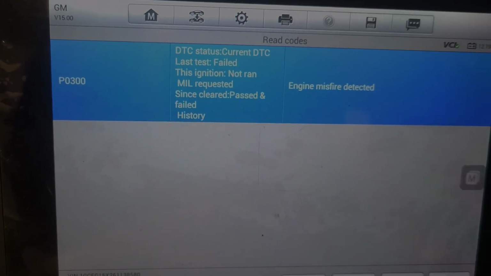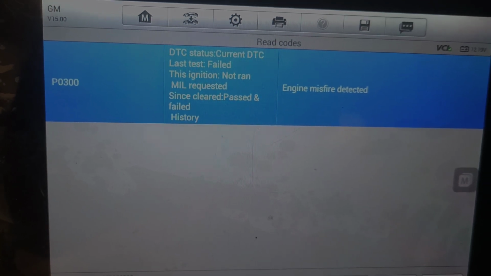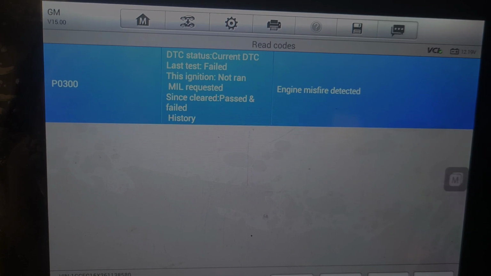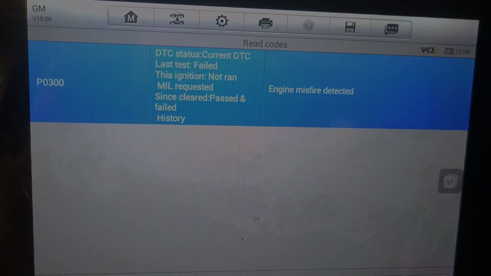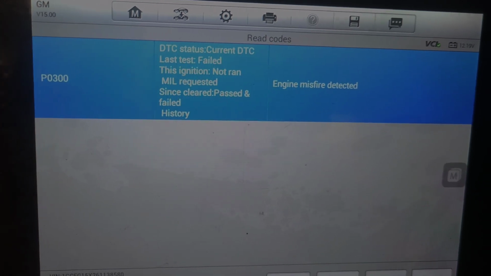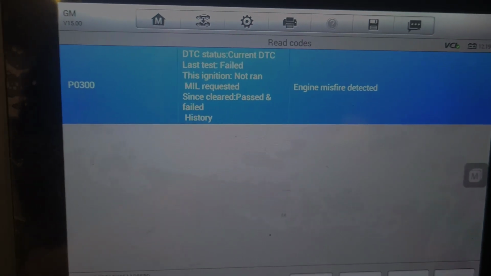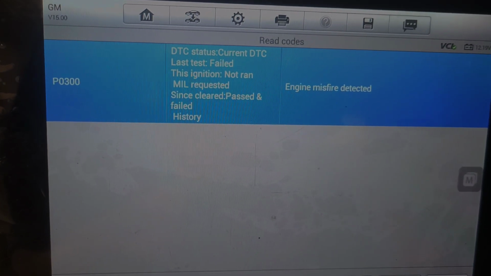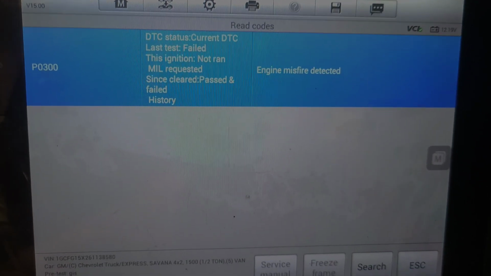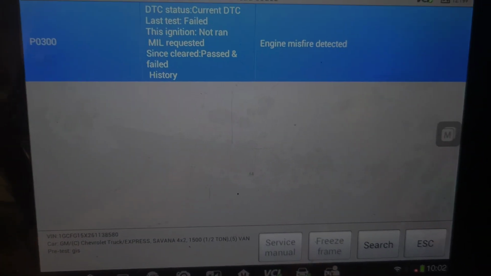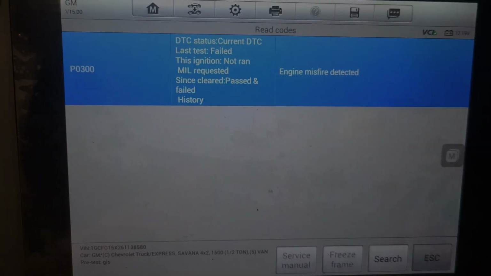So this means there are multiple cylinders misfiring. And usually at times you might get a specific cylinder with a P0300, but in this case we have just a random cylinder misfire detected. There are no freeze frames, so I can't select the freeze frame, so there's no freeze frame data to look at of during what conditions this code was triggered. So let's look at a couple of things. Here's the freeze frame, but there's no option, so I can't get a freeze frame. So if I go to escape,